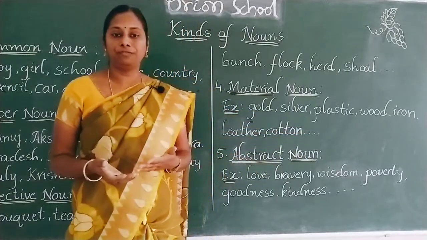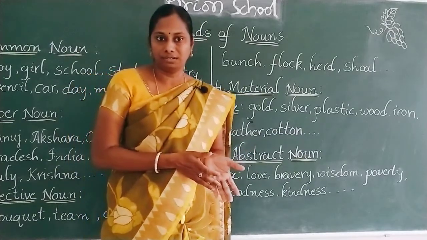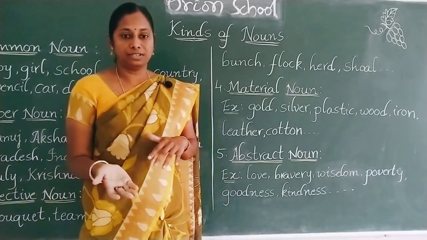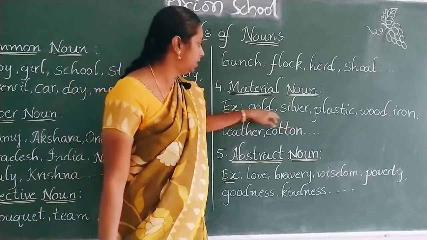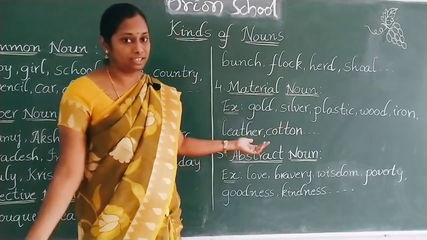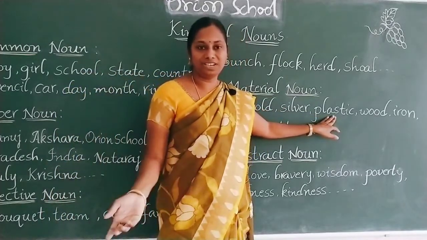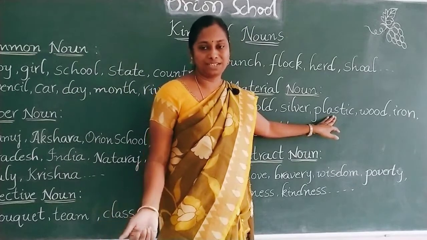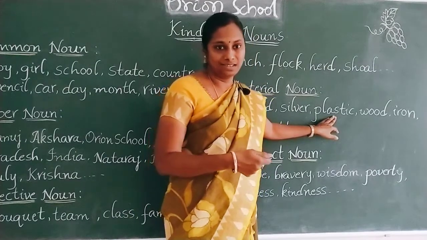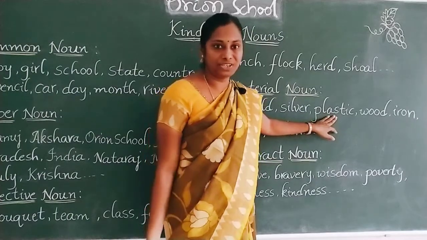Have you understood? If you want to wear jewelry, first of all what do you need? Gold. With gold we can make ornaments and different jewelry. So that is a material noun. Gold and silver we use to make ornaments and jewelry. Next one, plastic. In your house you can find different things made of plastic: chairs, buckets, mugs, dustpans, water bottles. All these are made of plastic. So plastic is a material noun.